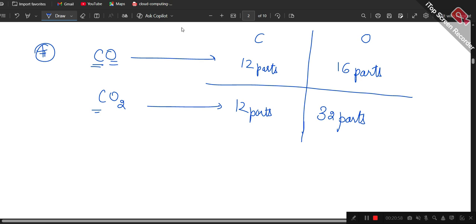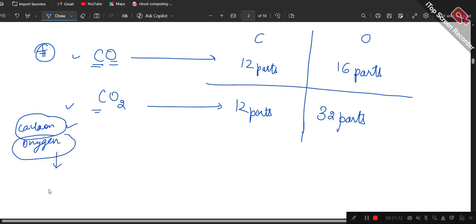So here I've seen that in both the compounds there are carbon element and oxygen element, and there is a fixed mass of one of the elements and it combines with the other element which has a simple whole ratio. The other element is not fixed, but it is a simple whole ratio.